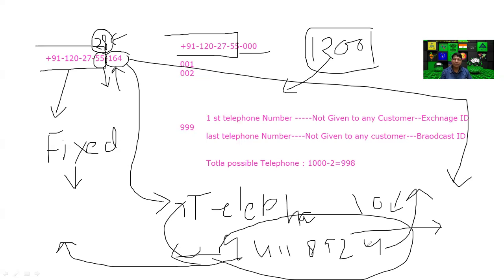Now the complete telephone number has migrated to the IP address. So tomorrow, in part 1 of the IP address, we will discuss in the same manner how the telephone number migrates to the IP address.